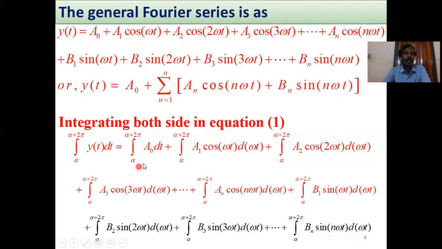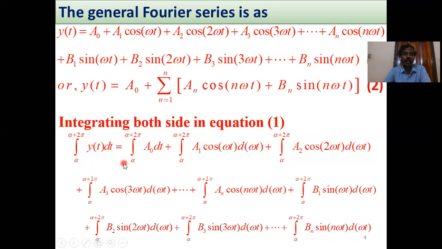This is the integral formula, and alpha equals the lower limit and alpha plus 2 pi equals the upper limit, where alpha may be 0, alpha may be pi, alpha may be any value. You can start with alpha equals 0, pi, minus pi, any value.